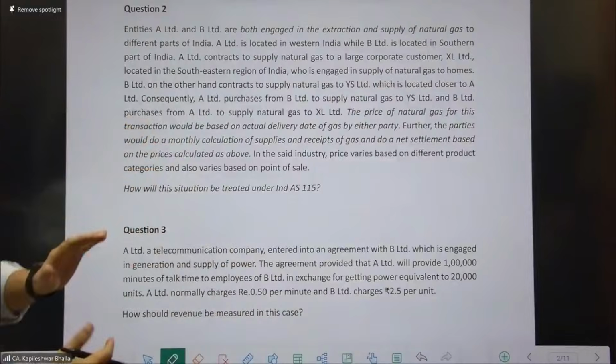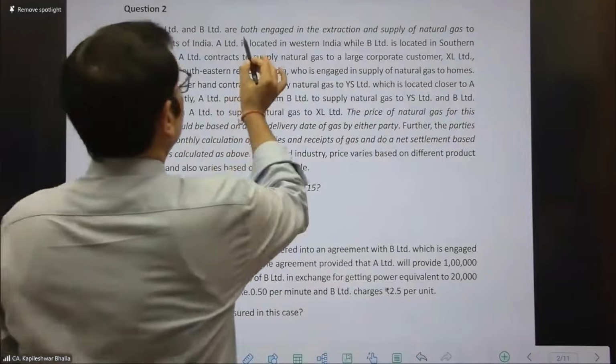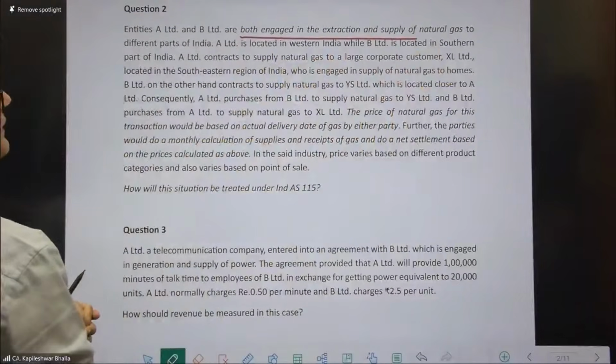Okay, so let me come back to question number 2. In terms of this, we just read that both the entities are in the same line of business. That's one.